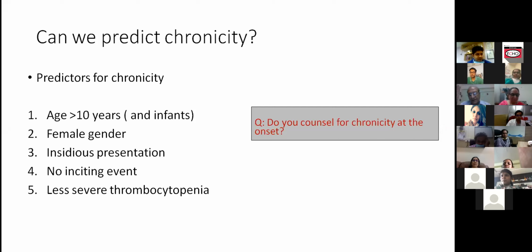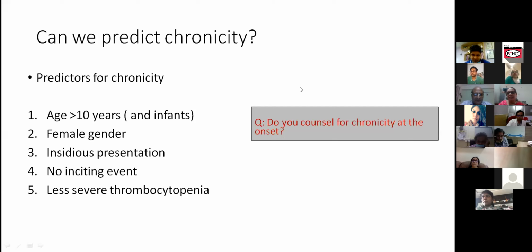I think we need to tell that most cases do recover, and rather than giving them that 10-15% chance that the child becomes chronic, we should just say that the child will recover completely. If they ask what happens in the rest of them, then it is that the low platelet count persists and they may or may not have clinical problems. Rather than being forthcoming with the diagnosis of chronic ITP, that they might land up with a chronic course to begin with, I think one should avoid doing that. Unnecessary anxiety in the parents is not going to help much.